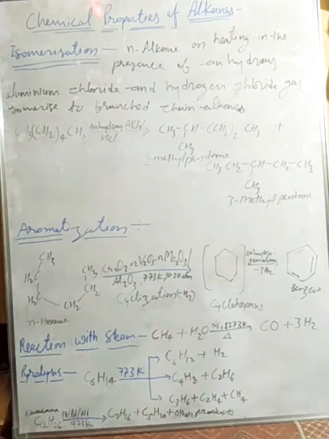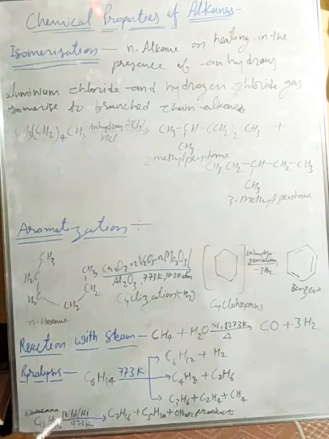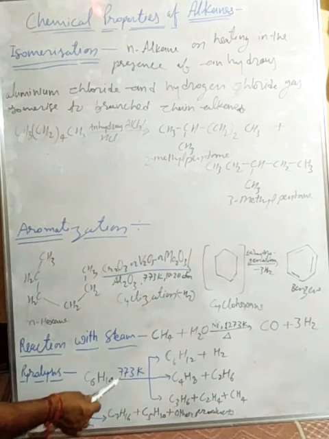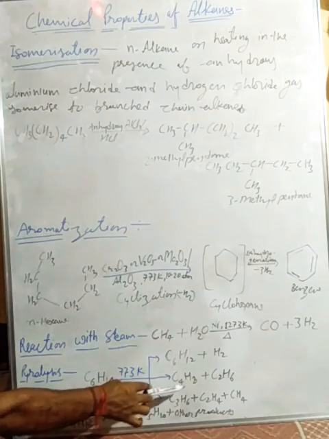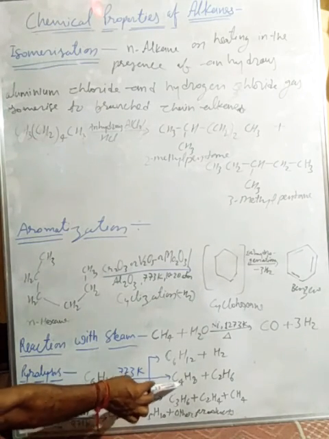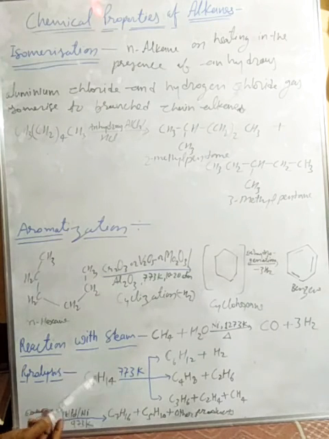That process is known as pyrolysis. For example, C6H14, hexane, on heating at 773 Kelvin forms different products like C6H12 plus H2 gas, also C4H8, an alkene, plus C2H6, an alkane.